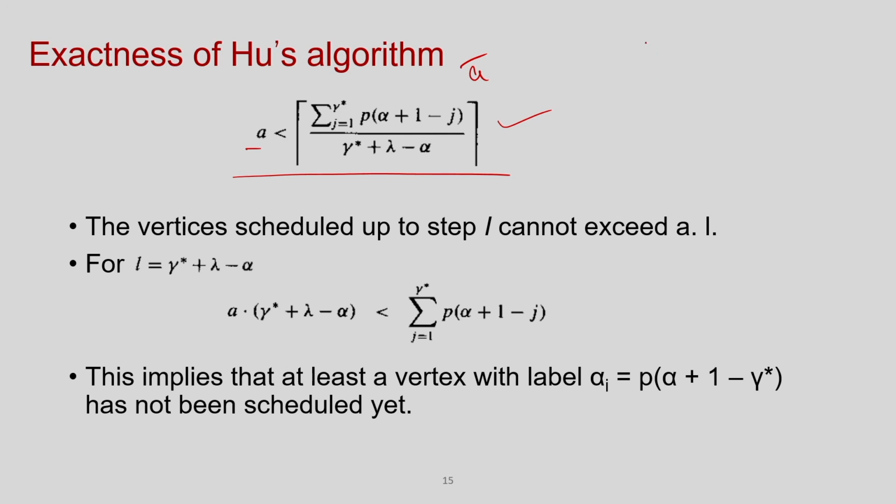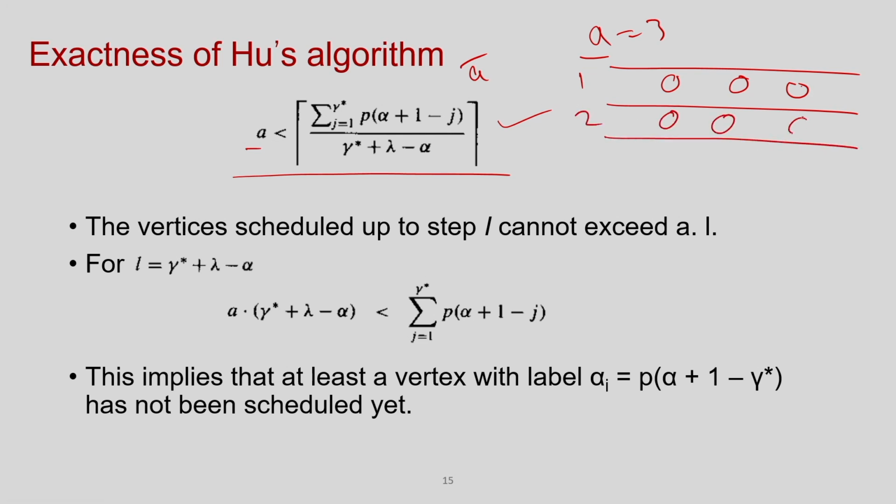Since there are a number of resources, how many maximum operations can be scheduled in timestamp 1? Say A equal to 3. So, I can schedule at most 3 operations because that is the maximum number of resources. In timestamp 2 also I can schedule up to 3. So, if I go this way, for L timestamps, the maximum operations that can be scheduled is A into L, which is very obvious, because in every timestamp at most A operations can be scheduled and there are L such timestamps.